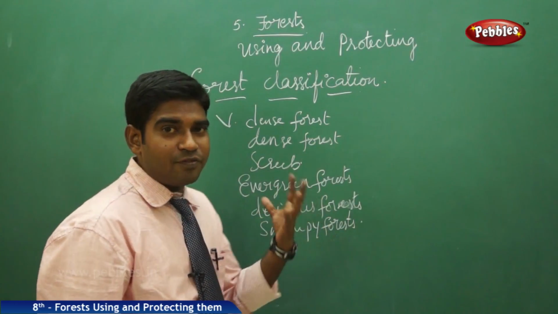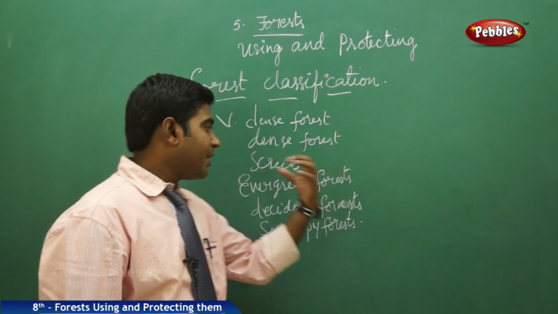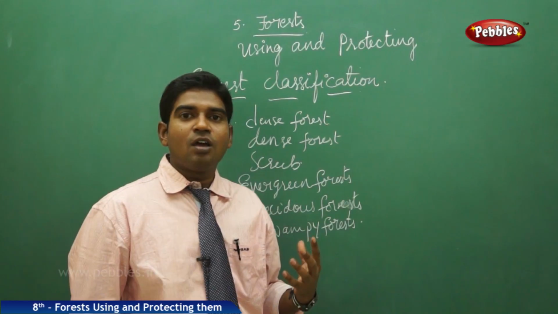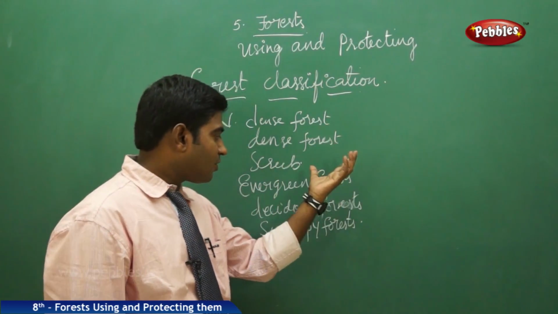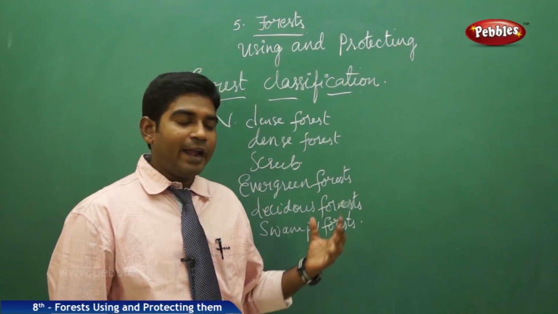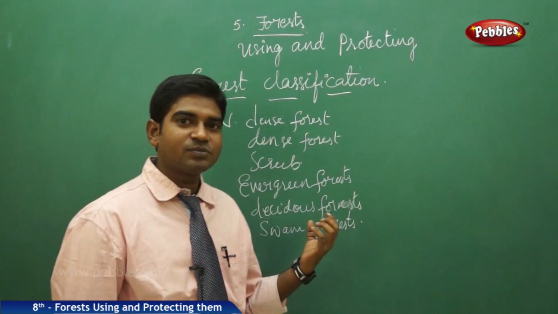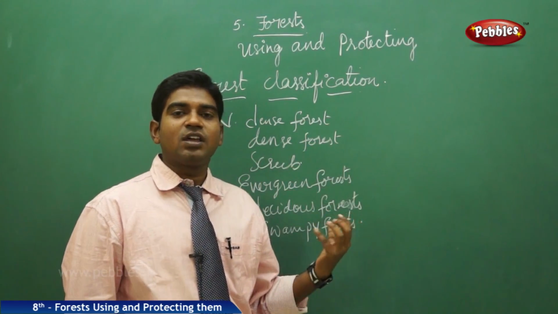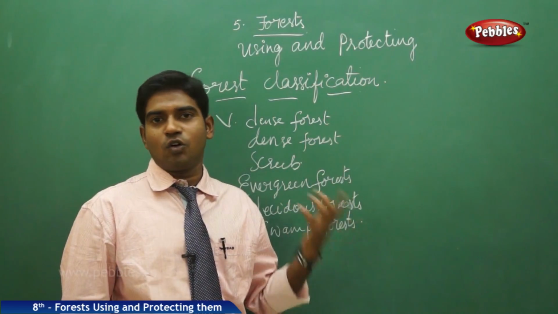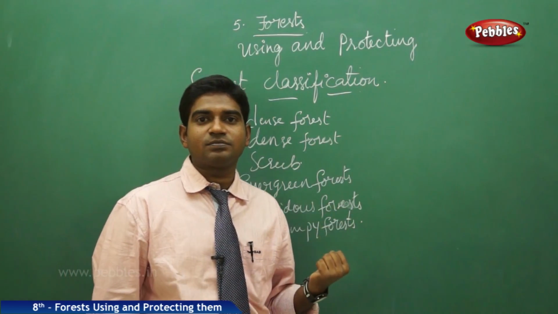Like this we have various kinds of forest. Where does the evergreen forest exist? What are the differences between an evergreen forest and a deciduous forest? How is it different from the swampy forest? Where do we find all these forests? Do we find all these forests in India or not? Let us discuss all these things.